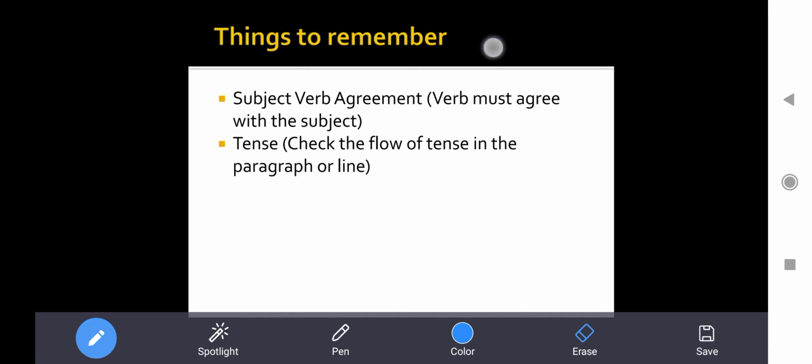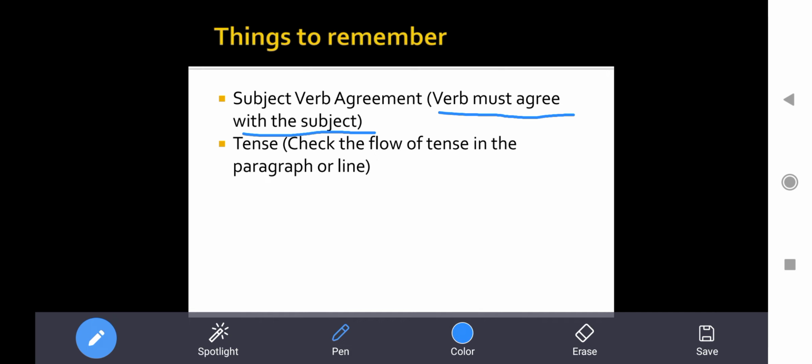The things to remember point. The very first point we are having is the subject verb agreement. What we have to do is the verb must agree with the subject. If the subject is singular, the verb coming with it will be singular, right? If the subject is plural, the verb coming with it will be plural. The verb must agree with the subject.